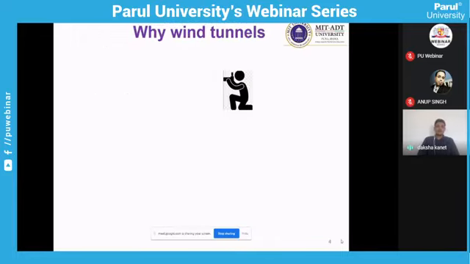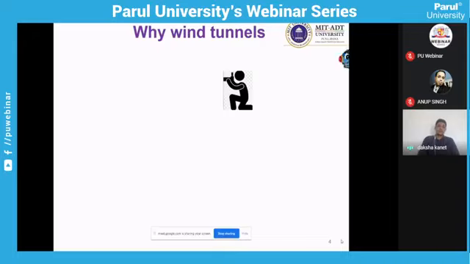Why do we need a wind tunnel? Can't we use the air which is already available in our atmosphere to test the model? Can't we directly fly the model, or put the model into the atmosphere and investigate it? Because basically, to test any model you require a model and airflow. Airflow is available in the atmosphere, and the model is available with you. Then why do we require this bulky structure?